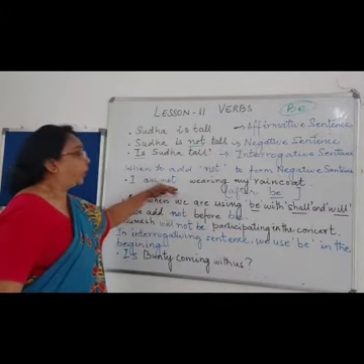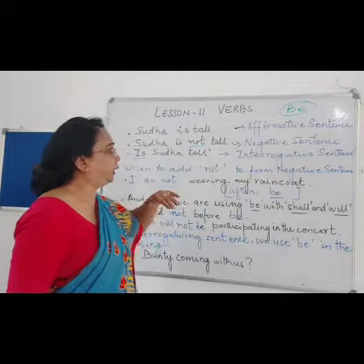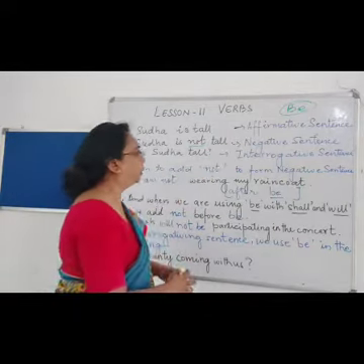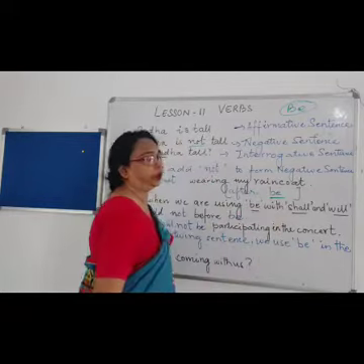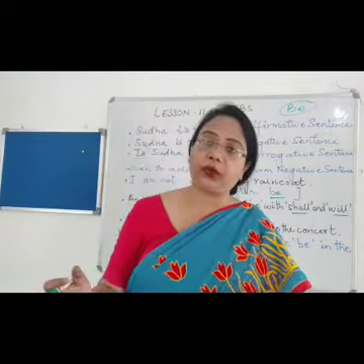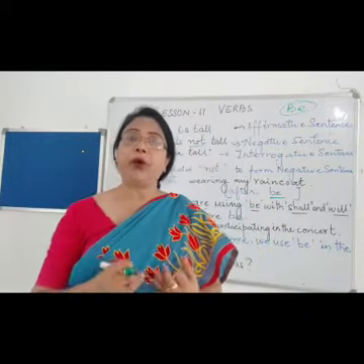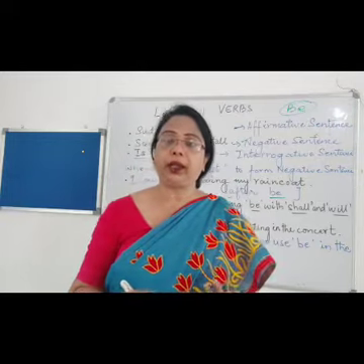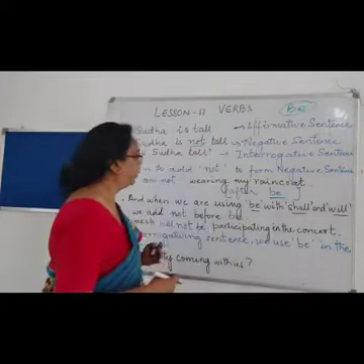Now, when do we use be in a negative sentence? We know the different forms of be: is, am, are, was, were. They are the different forms of the verb which we use instead of be.